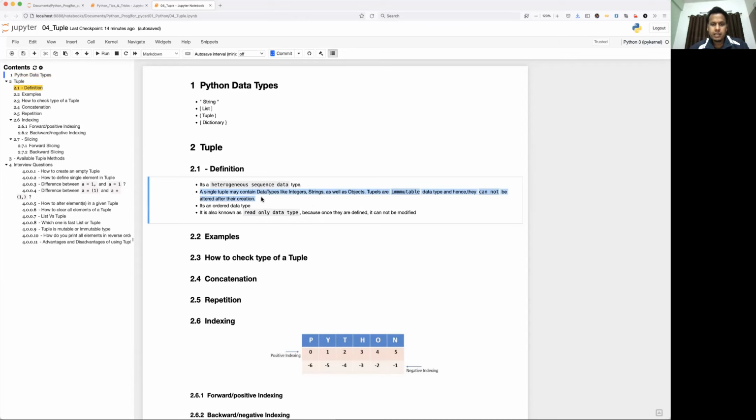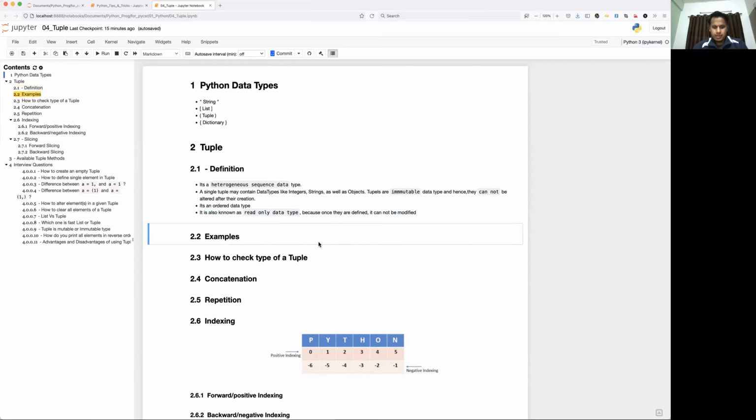List is another sequence data type, but that is mutable. So once it is defined, we can modify its content. Okay, tuple is an ordered data type. It is also known as a read-only data type because once it is defined, it cannot be modified. This is also a very famous interview question: what kind of data type is it? Other than immutable, you can say it is read-only because once it is defined, it cannot be altered.